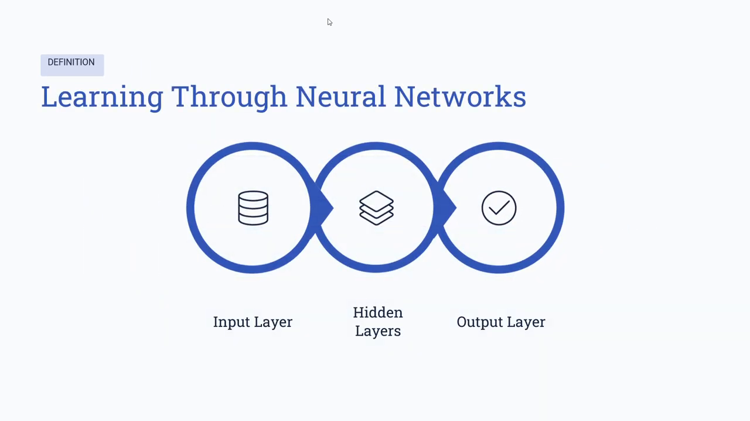So, what exactly is deep learning? Deep learning is a type of machine learning that uses artificial neural networks. These neural networks are inspired by the way the human brain processes information. A neural network typically has an input layer, hidden layers, and output layers. The network receives information, processes it through multiple layers, and produces an output. This ability to learn through layers is what makes deep learning so powerful.